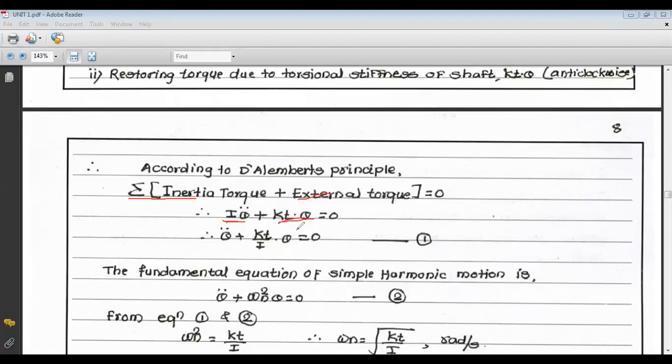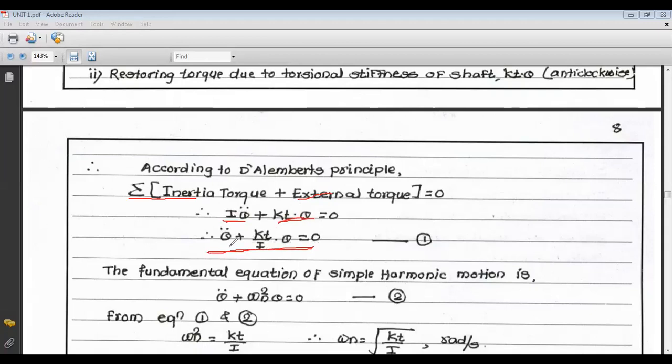If we divide both sides of this equation by I, we get theta double dot plus Kt upon I into theta is equal to 0. So this is your equation of motion in case of a shaft with a disc having torsional vibrations.